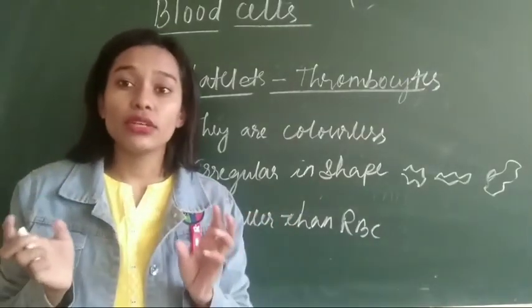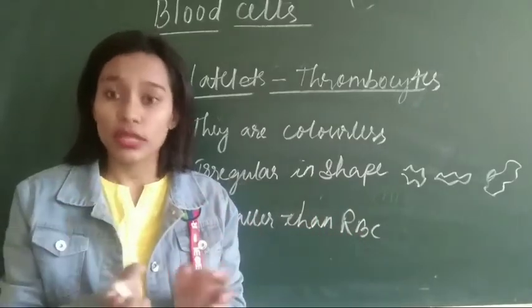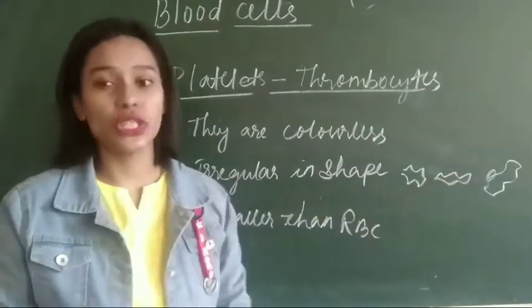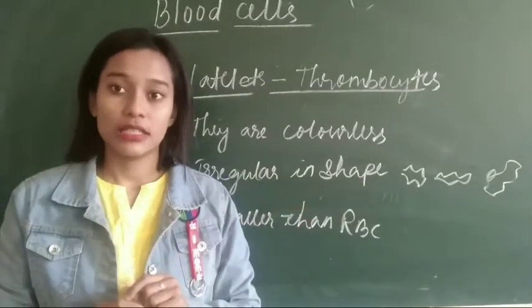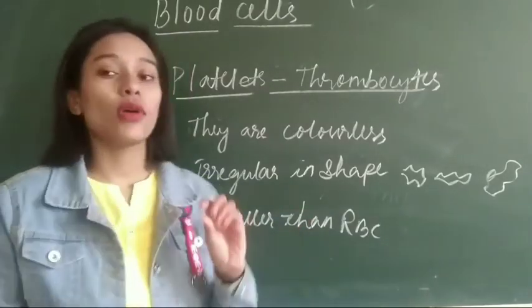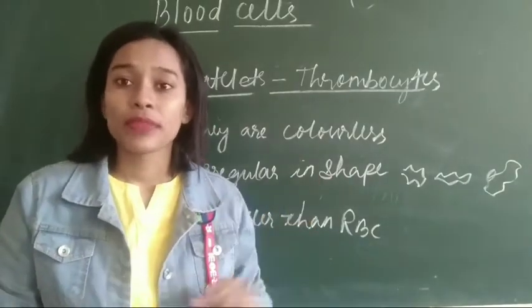They don't have a regular shape like the red blood cell and white blood cell, which were round in shape. Platelets are irregular in shape. Okay, now they are smaller than RBC. These platelets are smaller in size than RBC. Now we will see the function of these platelets.